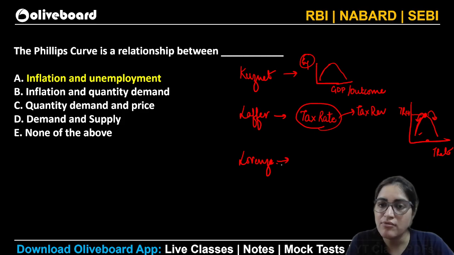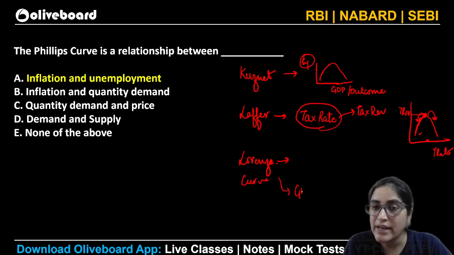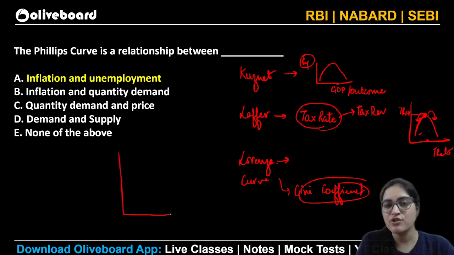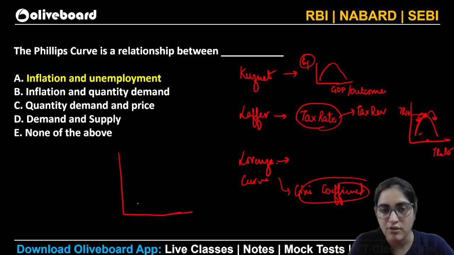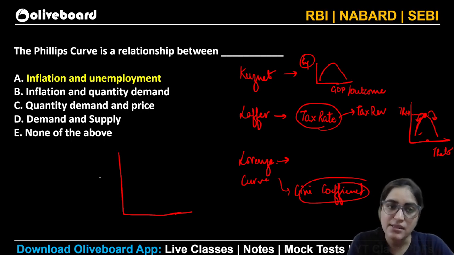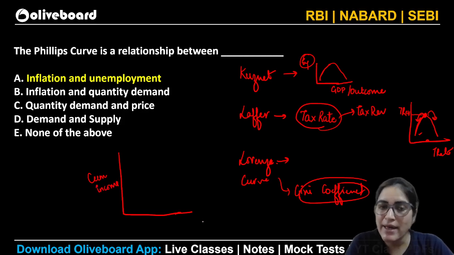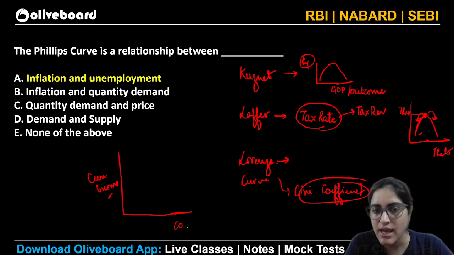Then we have the Lorenz curve. The Lorenz curve is a very famous curve via which you get your Gini coefficient value. If you remember the Gini coefficient. So if you want to calculate your Gini coefficient value, you have to plot this Lorenz curve, in which on the y-axis you have cumulative income, and on the x-axis you have cumulative population.